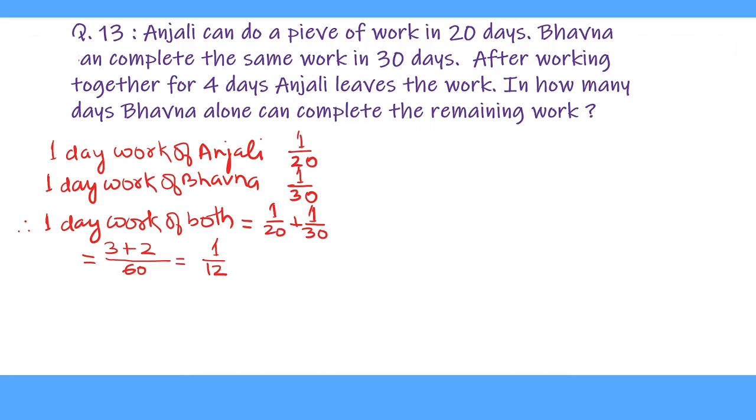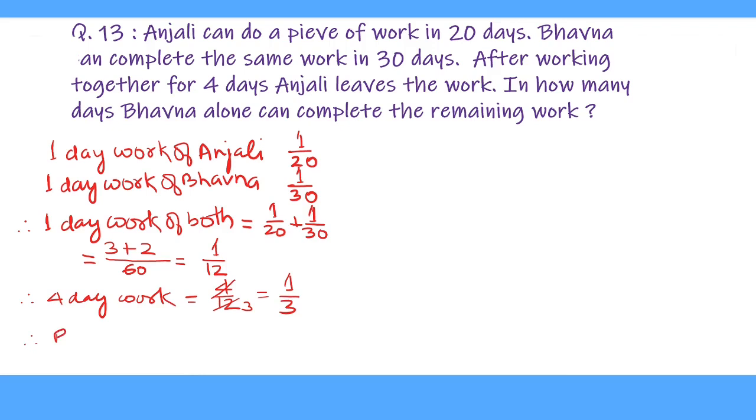Now they had worked together for 4 days and then Anjali leaves the job. Therefore 4-day work equals 4 multiplied by 1 upon 12, which is 4 upon 12, and 4 upon 12 is equal to 1 upon 3 of the work.